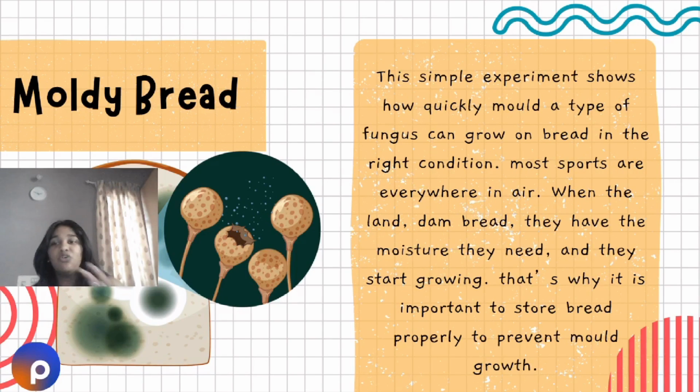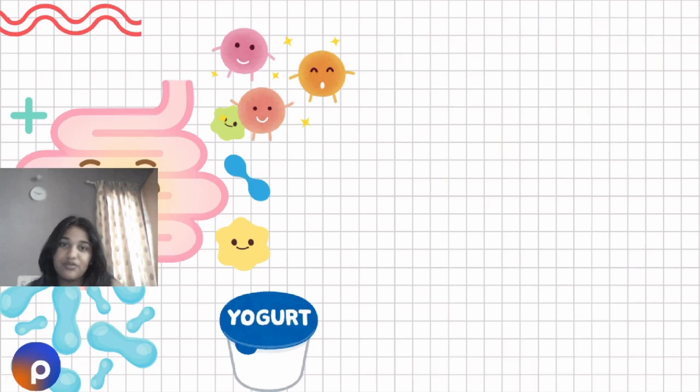Most of these are everywhere in the air. So when they get the right atmosphere, they start growing. That's why it is very important for us to store bread properly to prevent the mold growth.